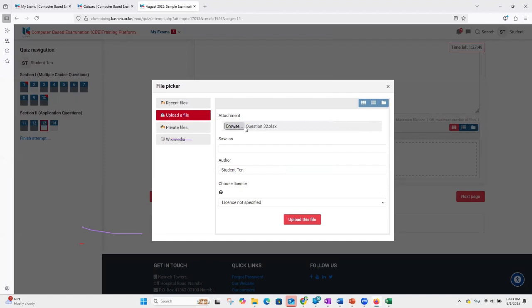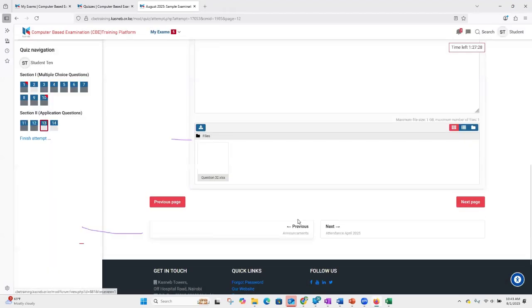You can see that besides the upload, I have the question 32. And this is an Excel document, hence the extension towards the end. Then I have the save as. I don't have to type anything. I don't have to change the author. I don't have to change the license. So with this, I click on upload this file. So the file is well uploaded.